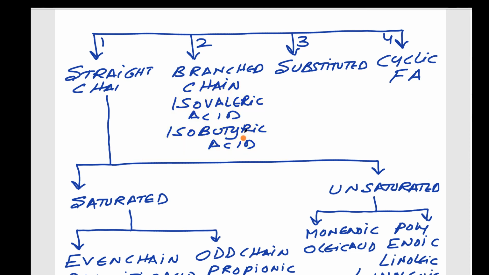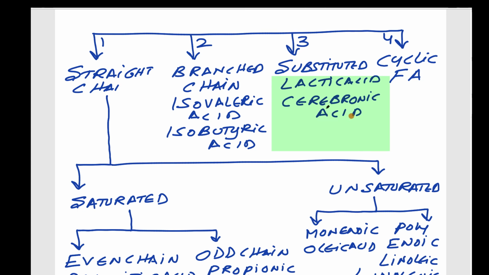The substituted fatty acids, where there may be substitution with a hydroxyl group. So lactic acid has the hydroxyl group. Then cerebronic acid, then oxynervonic acid.